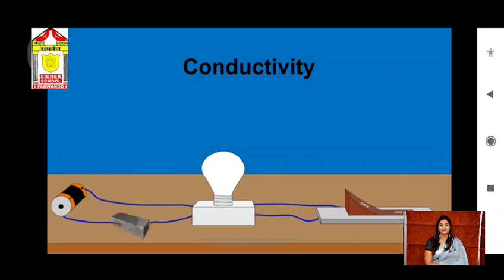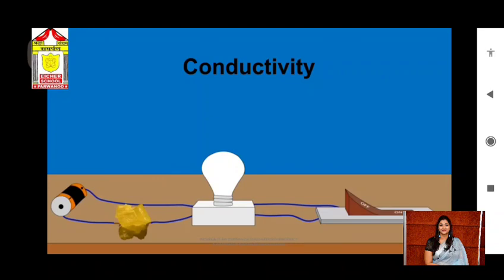The circuit is complete and you will observe that the bulb in the electric circuit glows. So as soon as we connect iron or copper in the electric circuit, what will happen? The bulb will glow. But when we place sulfur or a coal piece in the electric circuit, what will happen? The circuit does not complete, and you will notice that the electric bulb does not glow.